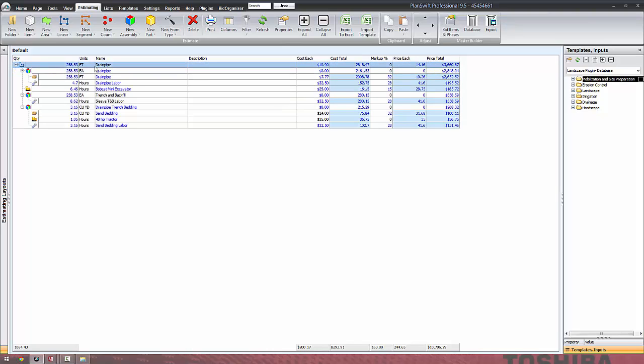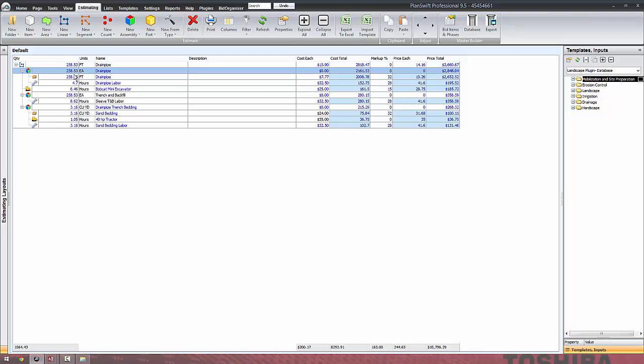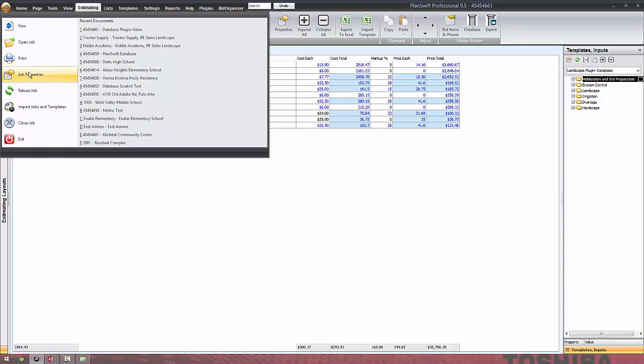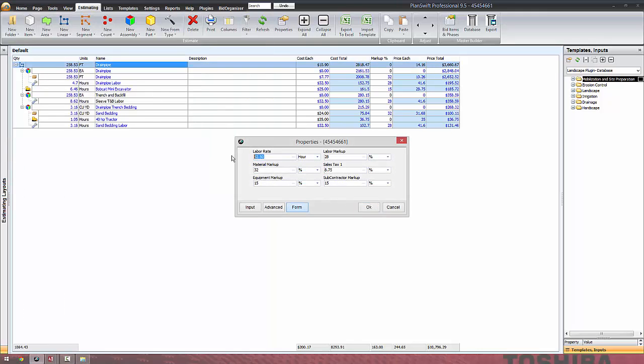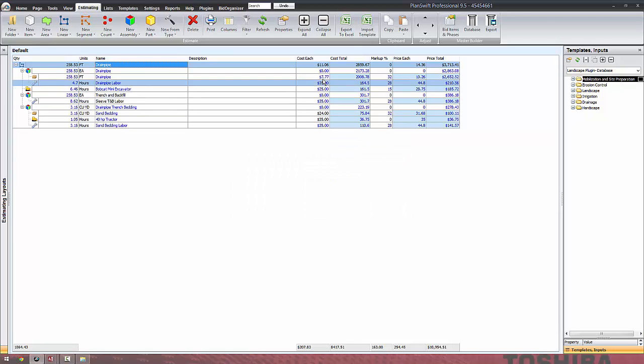So we have 258 feet of that drain pipe, and there's our price of 777. For some of you who are new to this, we can go into job properties and change our labor rate at any time, and our markup, sales tax, and equipment markup, things like that, and it'll change the price right here in your estimate as you go.